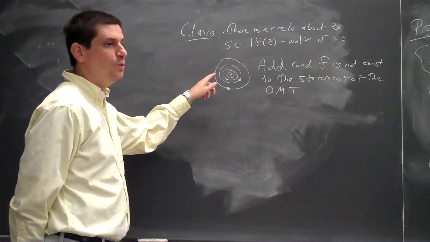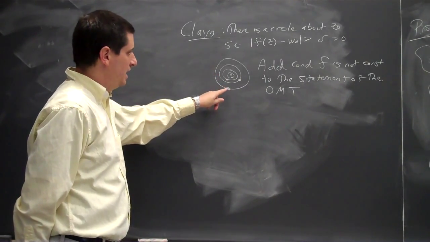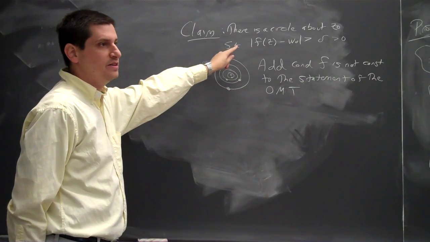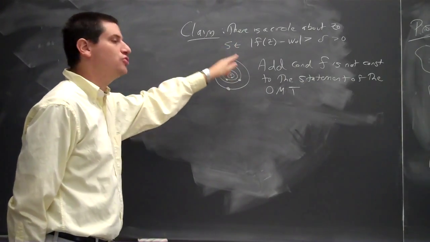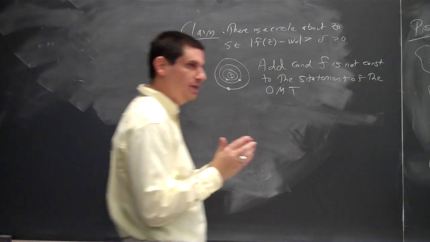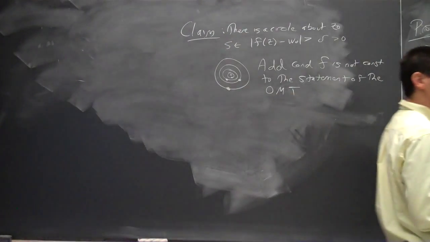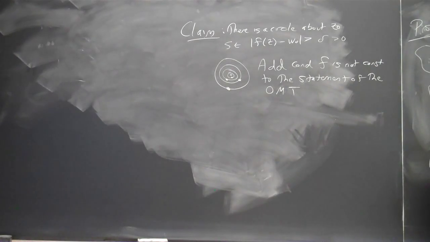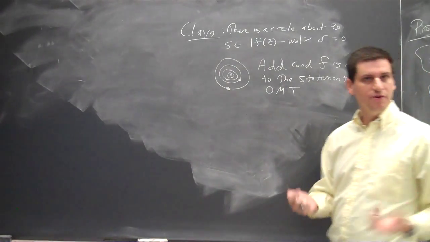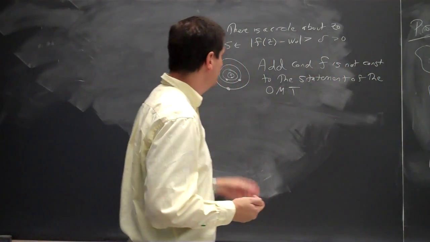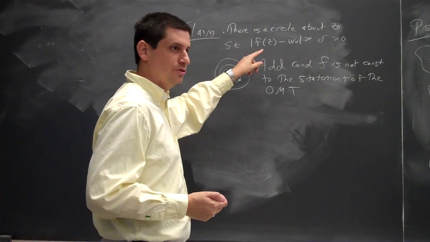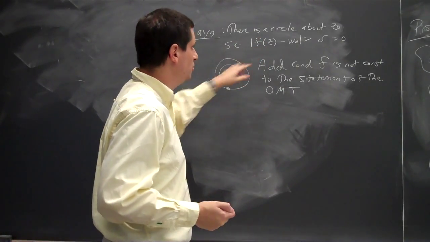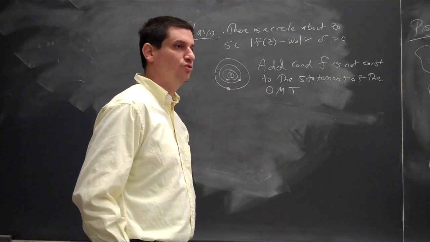So again, this is the point where the book glosses over it. If I couldn't find such a circle, I would have a chain of circles of smaller and smaller radii, and I would have a point of accumulation, and that would force my function to be constant. But I know that my function is not constant because I'm assuming it's not constant, so there has to be some circle where on that circle the absolute value of f of z minus w naught is greater than delta.